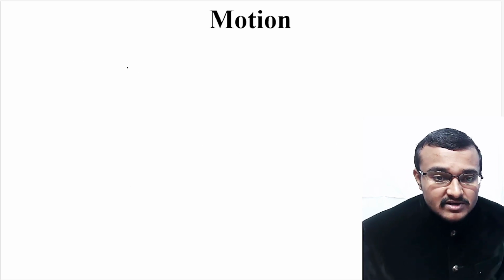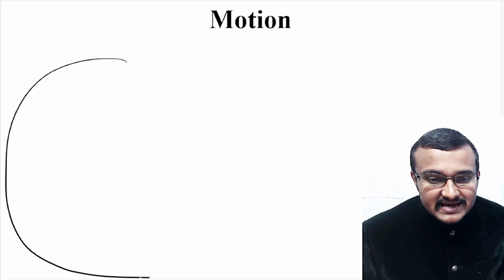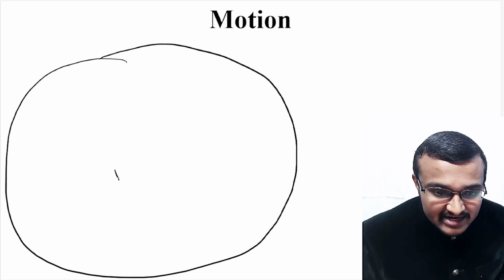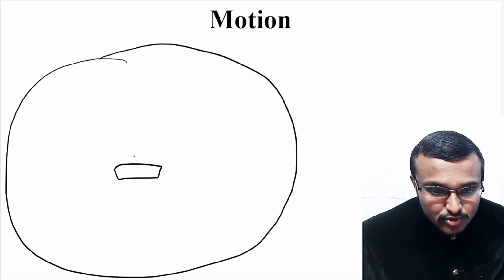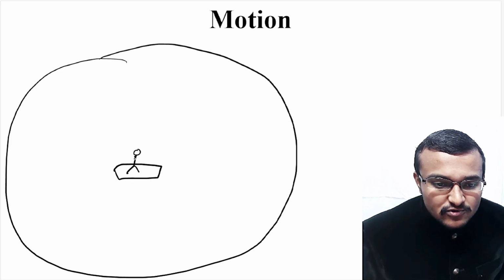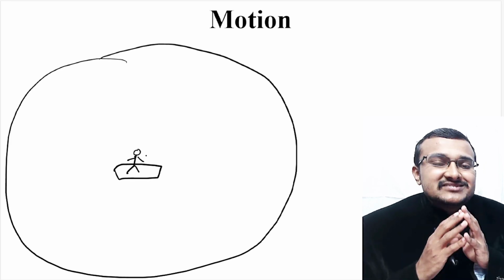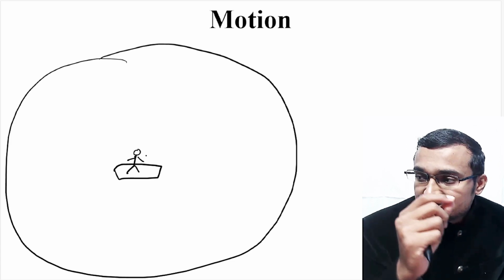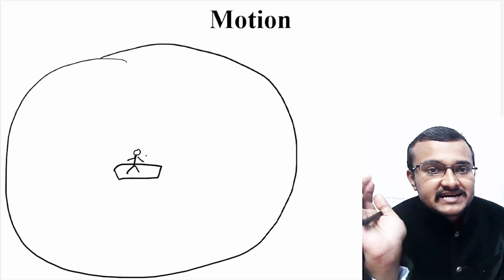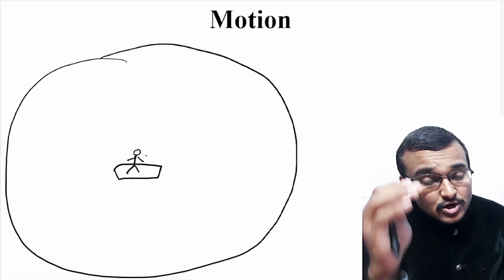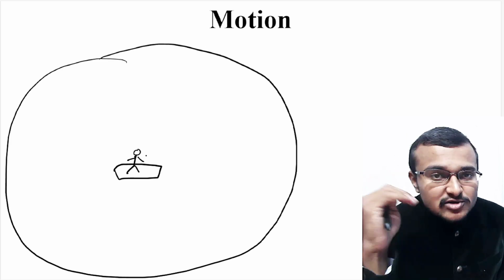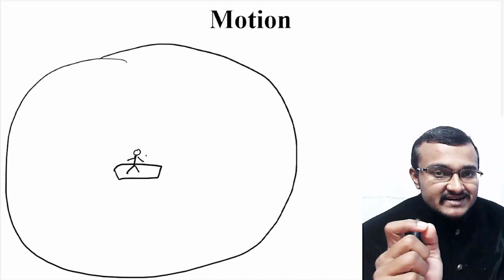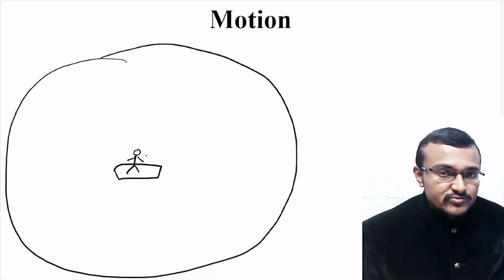I'll give one more example. Let's say you are in the middle of a particular ocean. Let's assume this is the ocean and you are on a boat in this ocean. Now if you look all around you, you will just see blue sky and blue water all around you. You will not see any kind of objects. Only the blue sky and only the blue ocean all around you. Now, how will you decide in which direction you are moving?